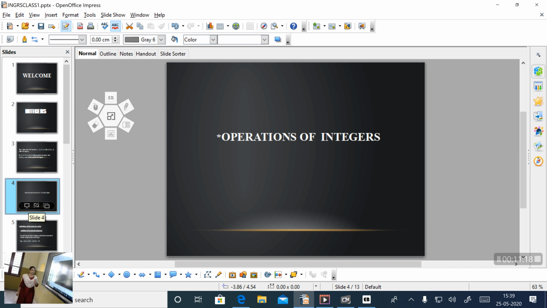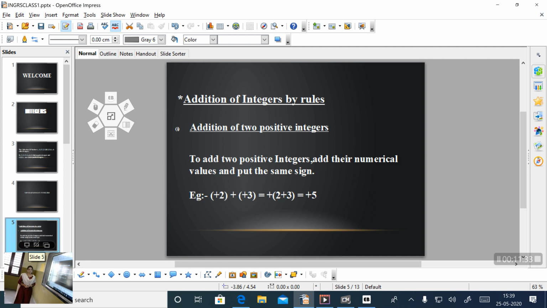We know that there are 4 operations. Which are they? Addition, subtraction, multiplication and division. So, the first one is addition of integers. In addition of integers, there are again 3 cases. The first case is addition of 2 positive integers. That means we want to add 2 integers. Suppose that the 2 integers are positive.